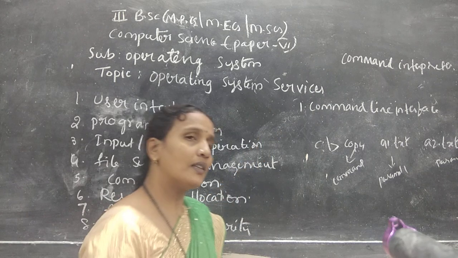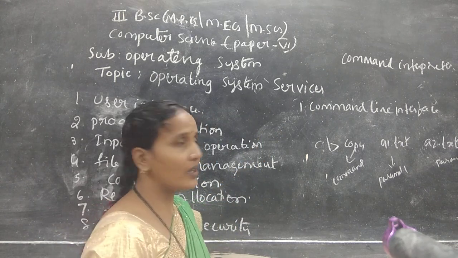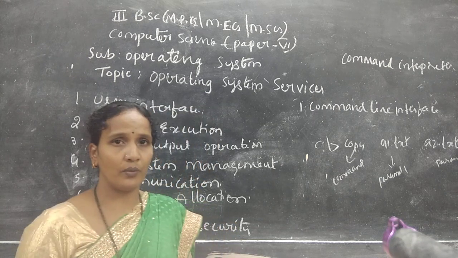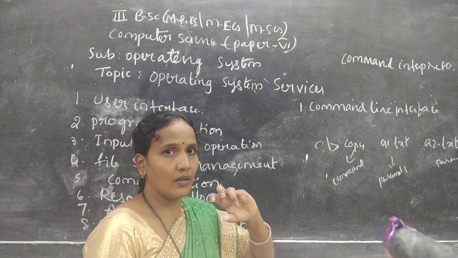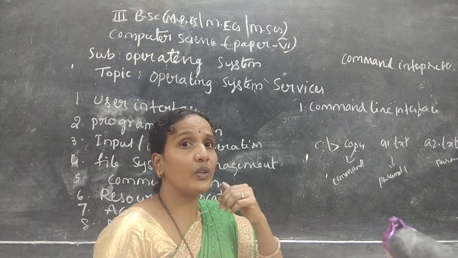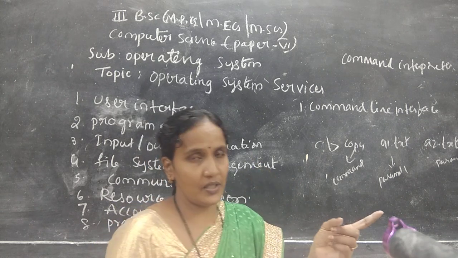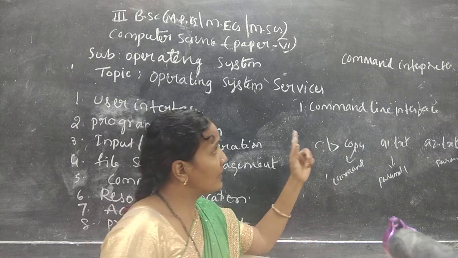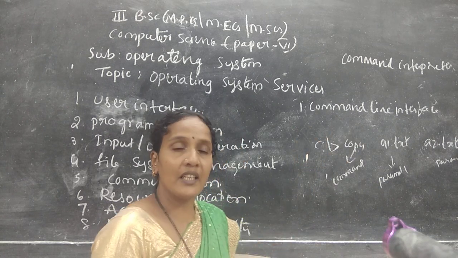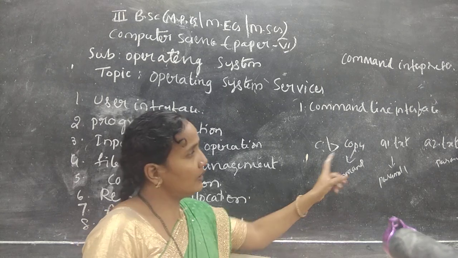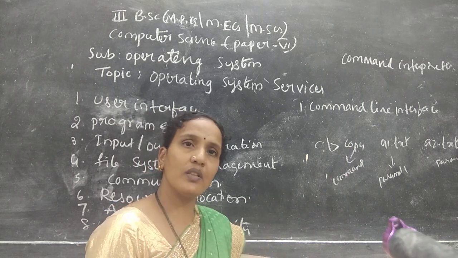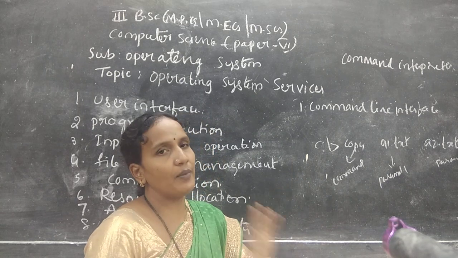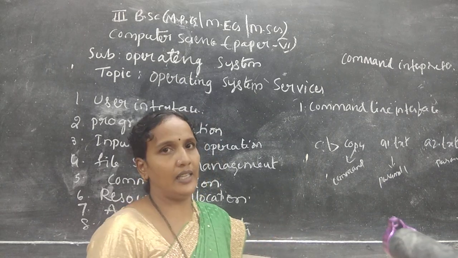So this is called a command line interface. I think you all understood. Command line interface means whatever action the user wants to perform, you need to give a command to the operating system. Whenever the user gives the command, internally the command interpreter program is called with the required parameters, and it executes the command, and whatever output it produces is displayed on the command prompt itself.